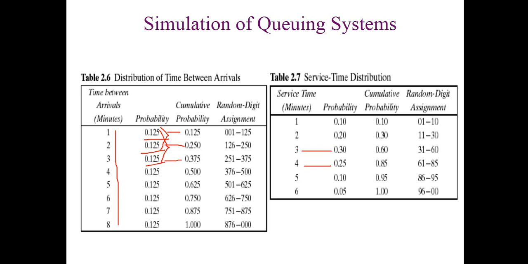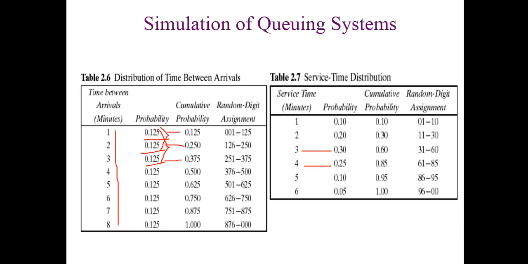So what is the purpose of doing this? Because the last cumulative probability should be exactly 1.000, since the total probability should be 1. If it is larger than 1 or smaller than 1, then you have to understand that there is some calculation error in the distribution table, because it should be exactly 1.